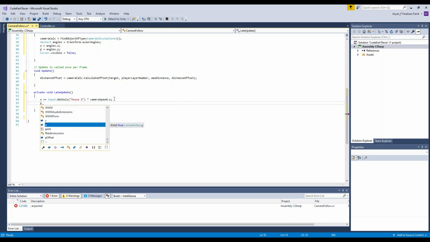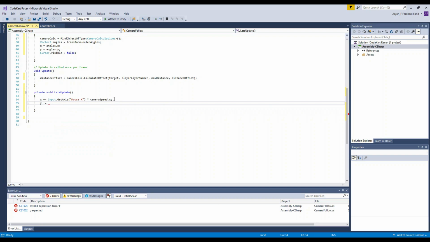This time, since we're going down with the y, we're going to do minus equals. So minus equals, and then we're going to write input dot get axis. Oh wait, no, I spelled it right. My bad. And then same thing.